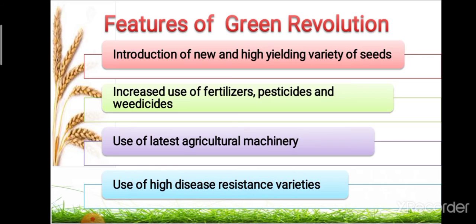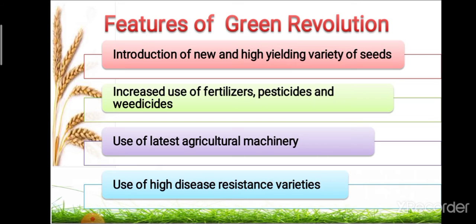The second feature is increased use of fertilizer, pesticide and weedicide in order to reduce agricultural loss. In agriculture there is loss due to pest and insect infestation or weed infestation, which can be reduced by the use of different pesticides, weedicides and herbicides. Ultimately this leads to an increase in agricultural production, and high doses of fertilizers were also used to boost production.